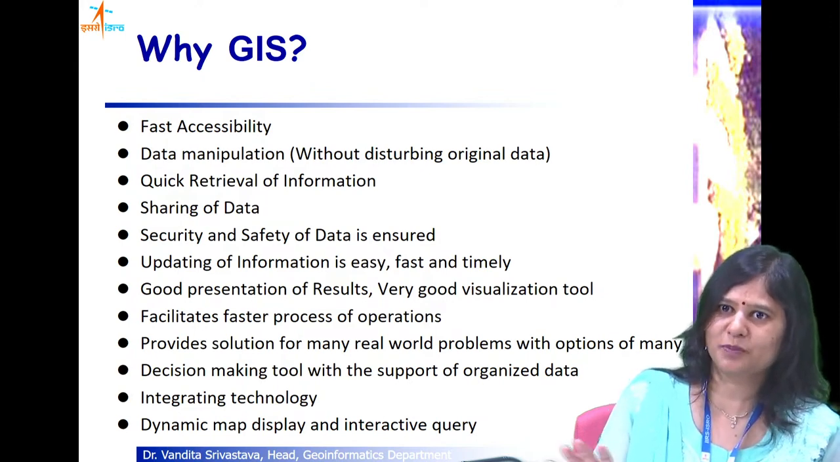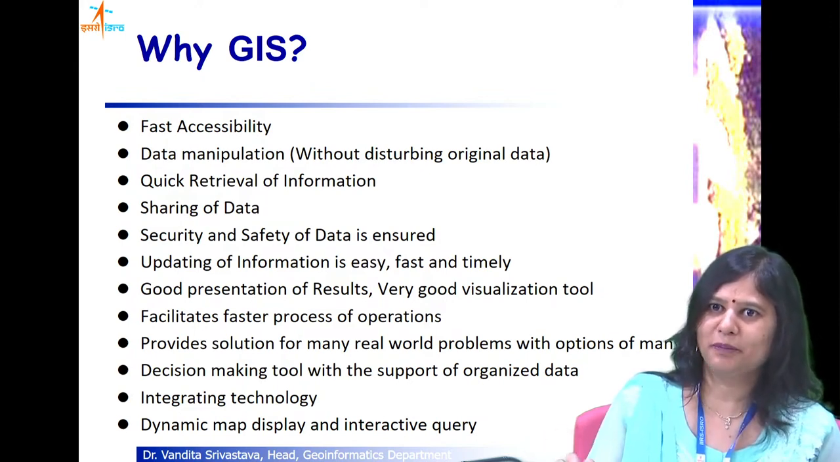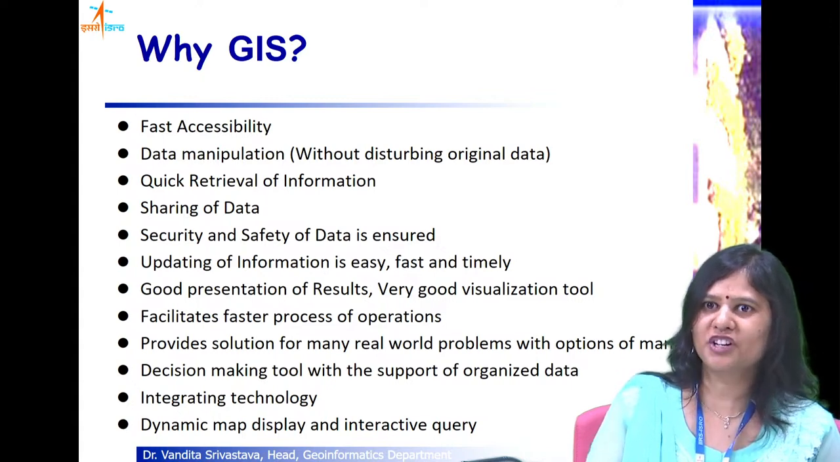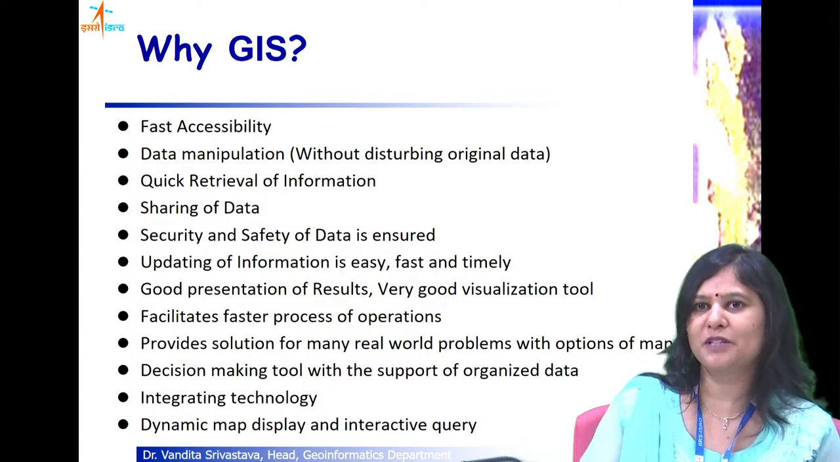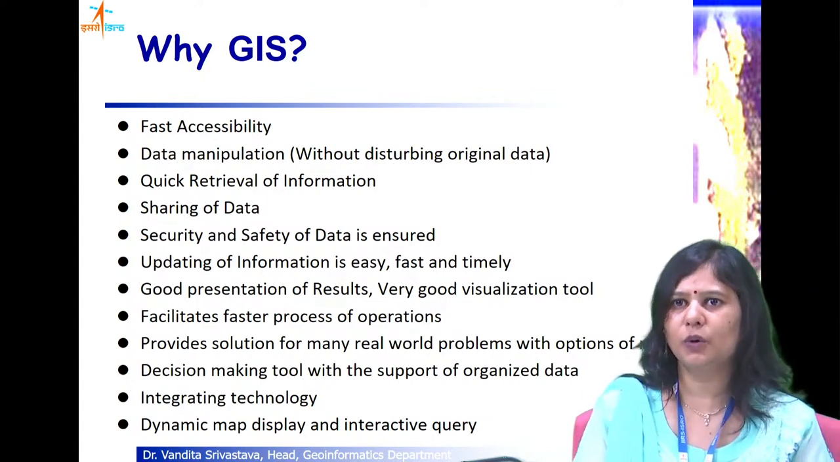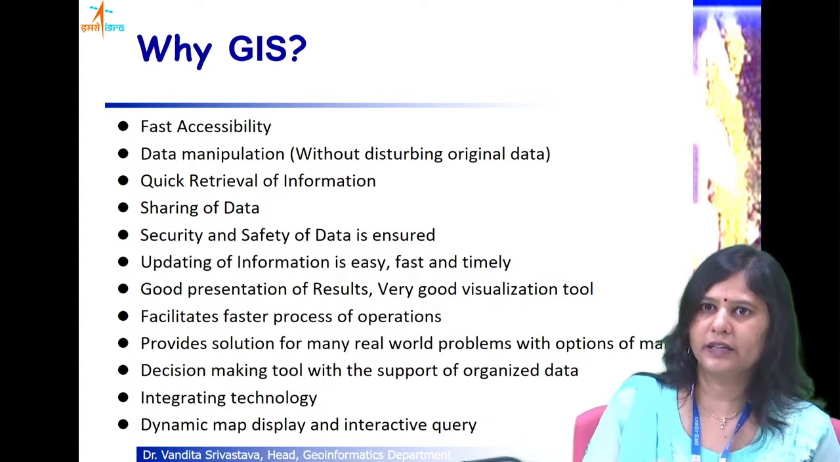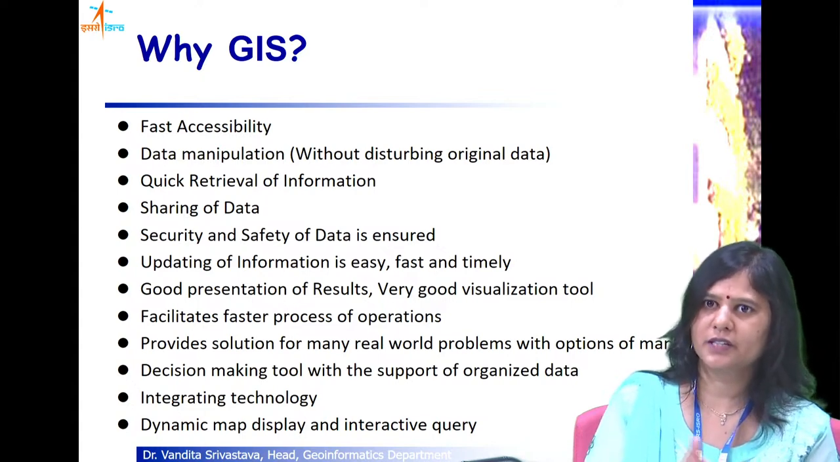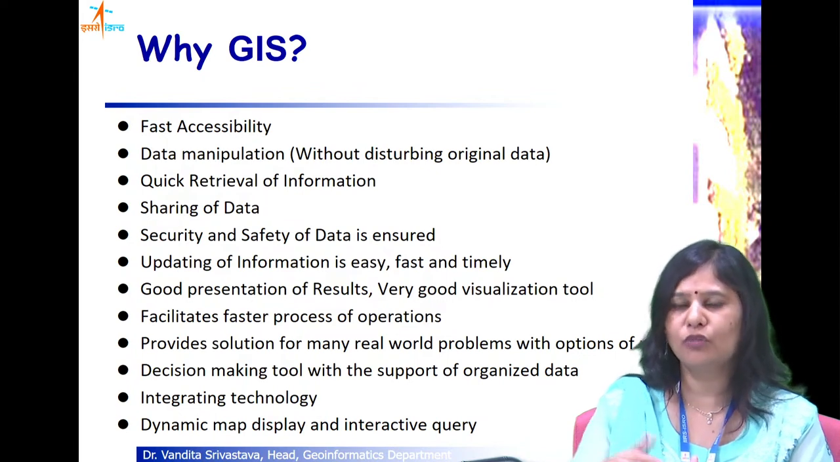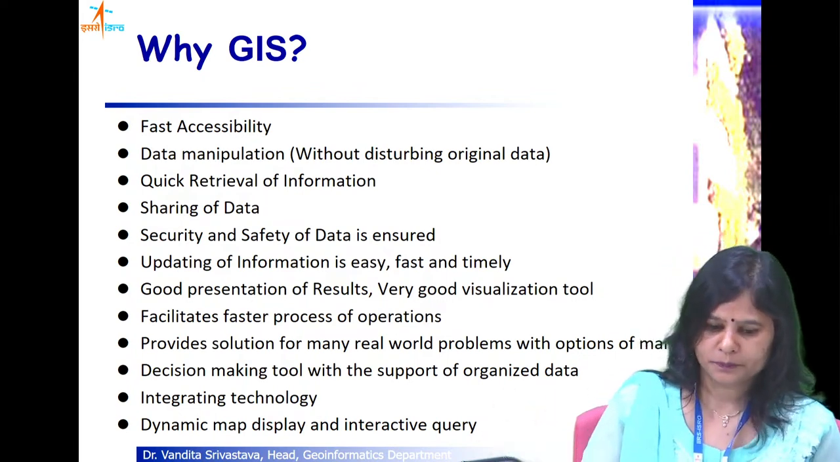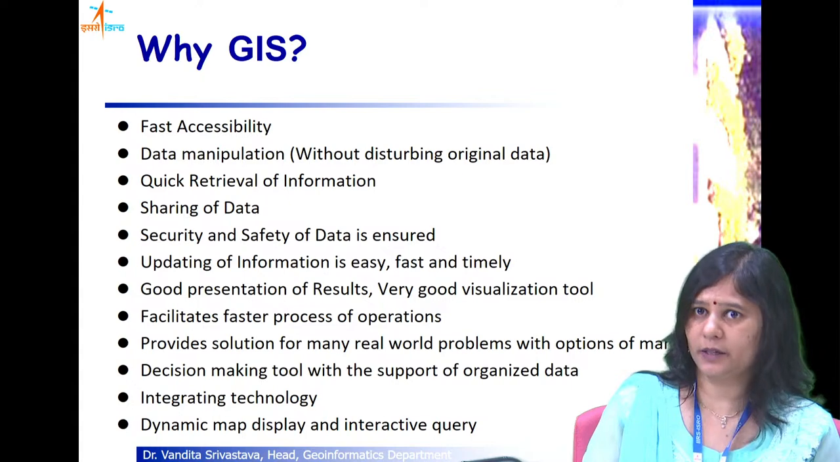If something has changed because an earthquake took place, some buildings were washed away, or some flood took place because of which the landscape has been modified, we can immediately go and update the data, and we can analyze what the scenario was in past and present, and maybe we can do modeling of what is going to happen in future. So it provides a good representation of results.